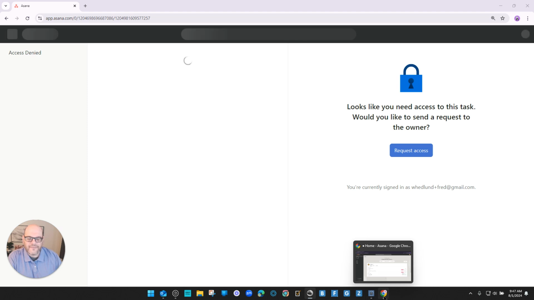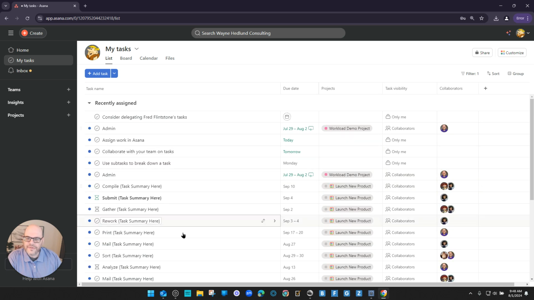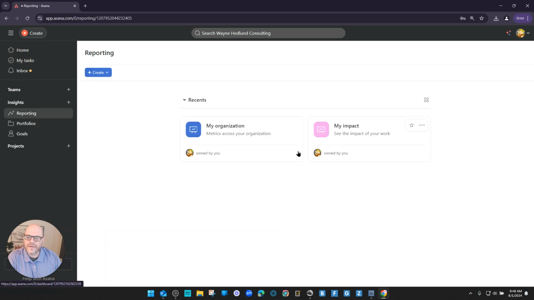And so if I want to, I can now log in as Barney. I can look at his tasks and I can see all those tasks that were assigned to Fred have been assigned to me. I can go into the insights and I'll see the reports that were moved over to me. I could see Fred has been removed, and I feel pretty confident that we accomplished our goal. Okay, so hopefully you found this helpful. It just helps you know what needed to happen to make sure that everything was moved from the old team member to the new. I know I took some time explaining this, but wanted to make sure that we weren't missing anything.